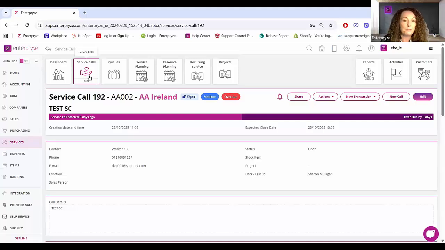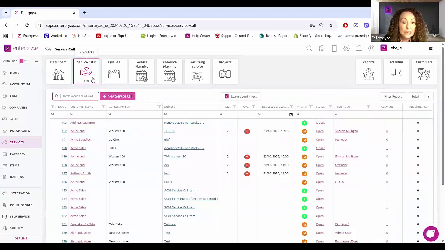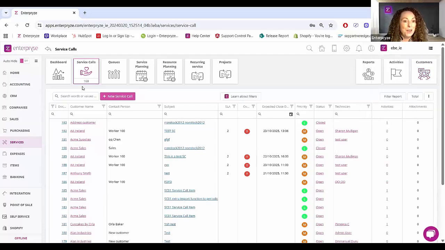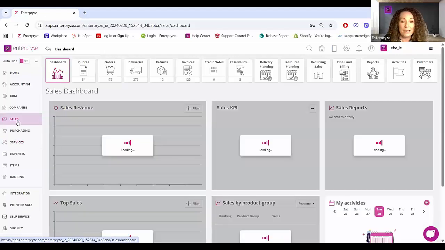So you'll be able to see it from every view. So whether you're analysing it directly from the grid or directly here from the service call itself to take further action, you can review those agreements and see if the team is keeping up with the agreements for those customers. And of course, as always, because this information is easily accessible on the grid itself, don't forget we have the filtered reports. Don't forget to come in here, create the reports that you need to track your KPIs and report on those as and when you need them, and save them, of course, for future generation. So that's your SLAs.